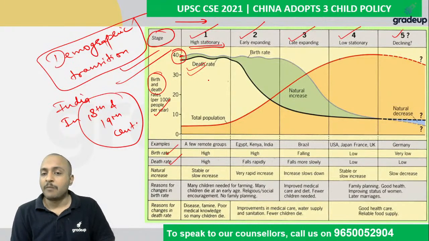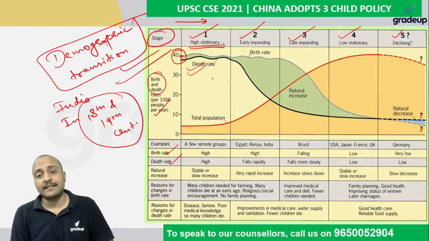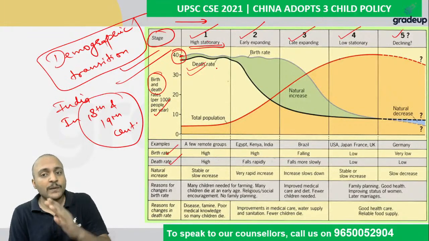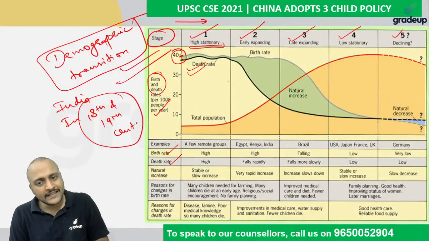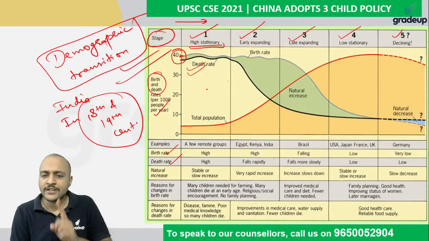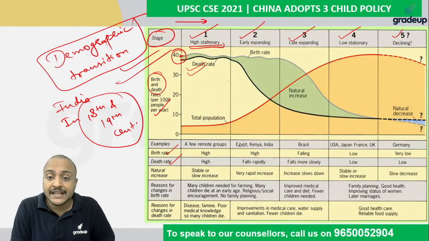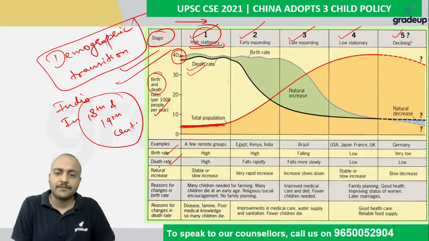The number of new births was very high, but the death rate was also very high. So the population remained almost constant. High stationary.